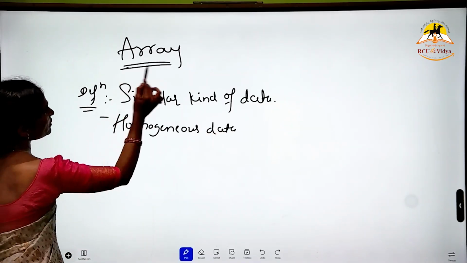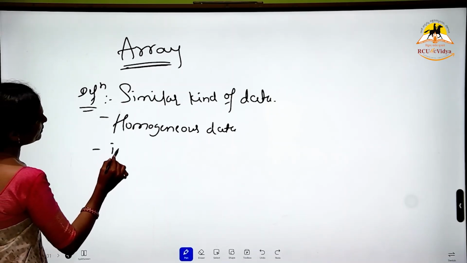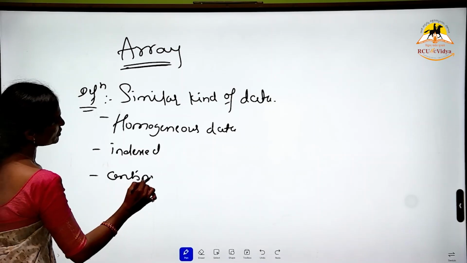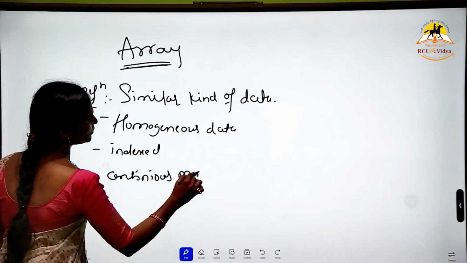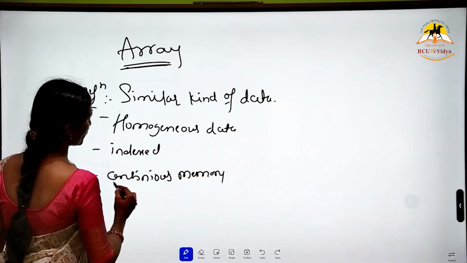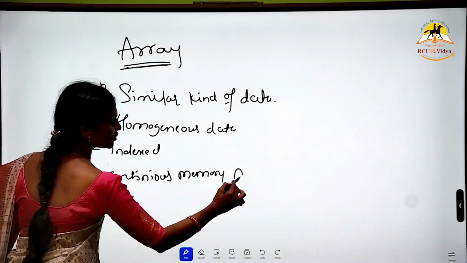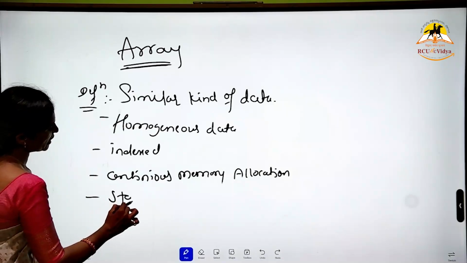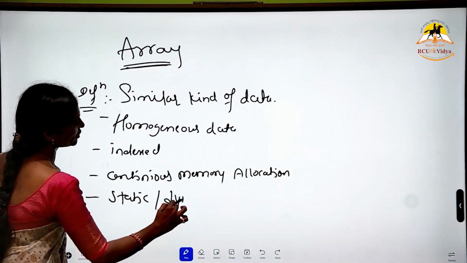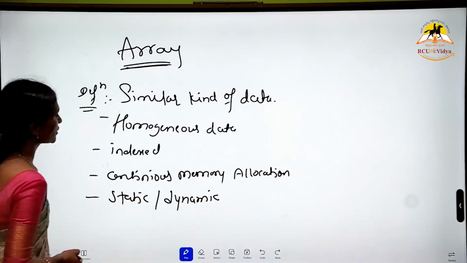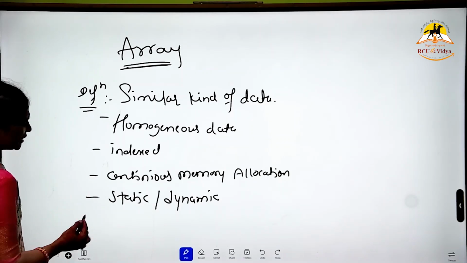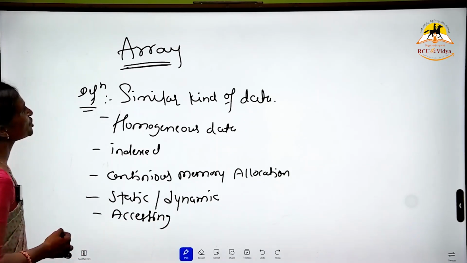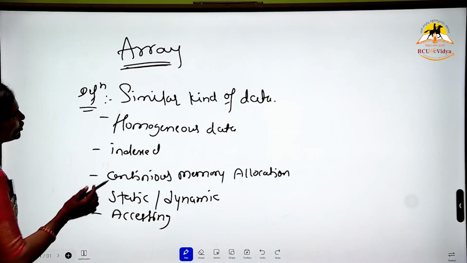Okay, so arrays, how are they? They are indexed. They are stored in continuous memory allocation. The index is continuous and the memory allocation is continuous. The memory allocation can be static or dynamic. Then it is easy to access. Accessing is easy, and so searching is easy. Okay, so this is an array.